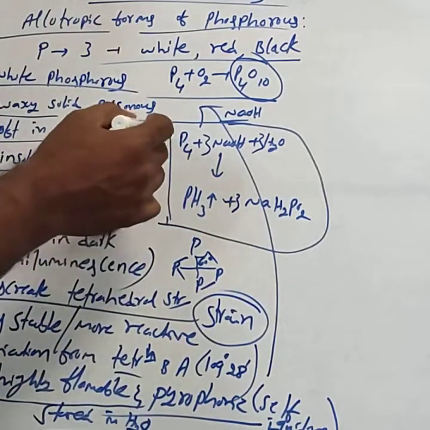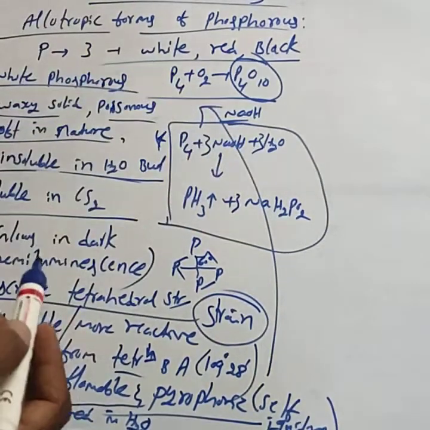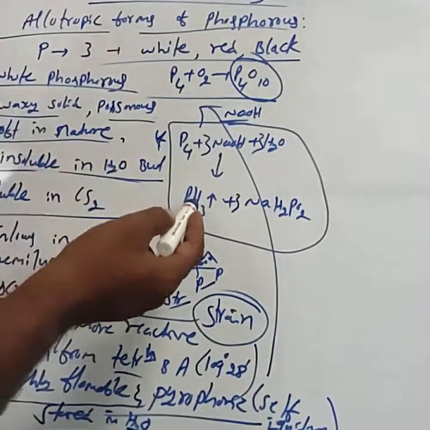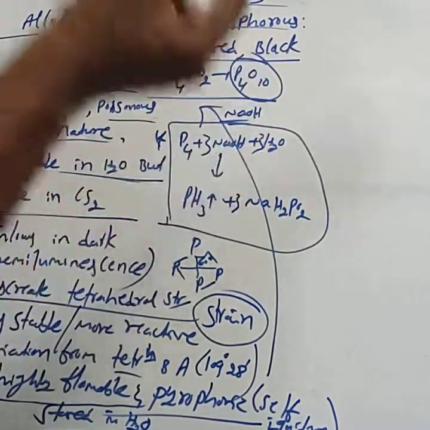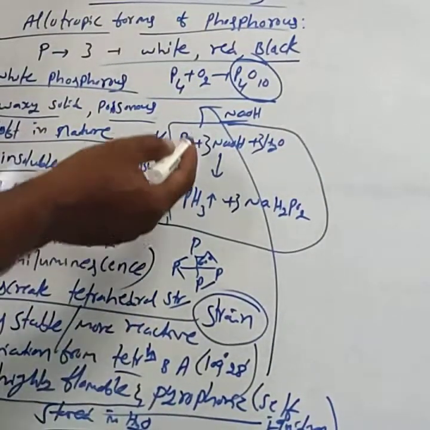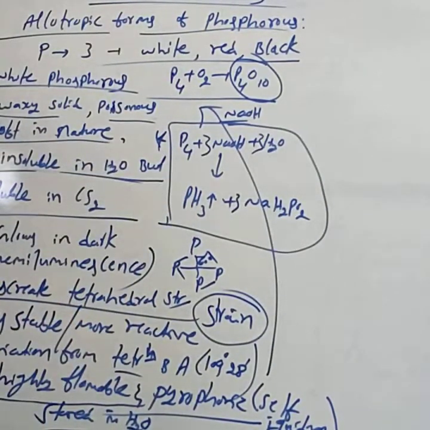Phosphine preparation: white phosphorus is treated with sodium hydroxide. Laboratory preparation of phosphine: white phosphorus treated with sodium hydroxide solution, you get phosphine. This is very important for your board examination. This is about the characters of white phosphorus. You note down as it is.